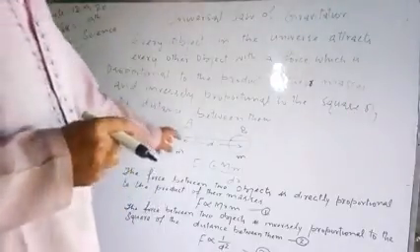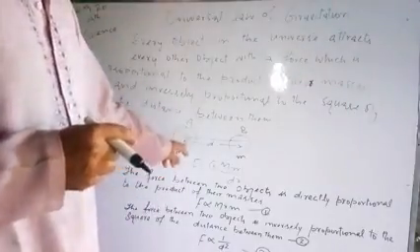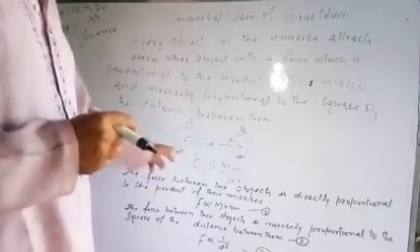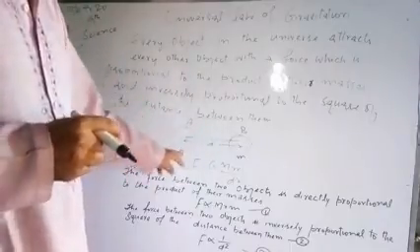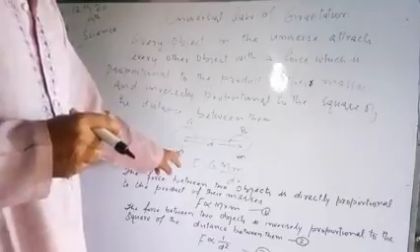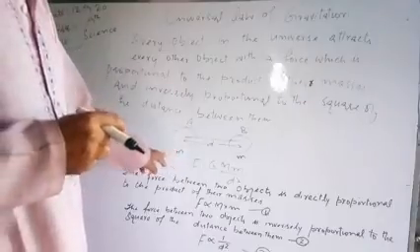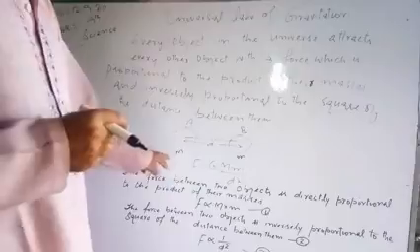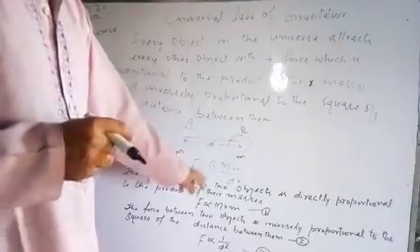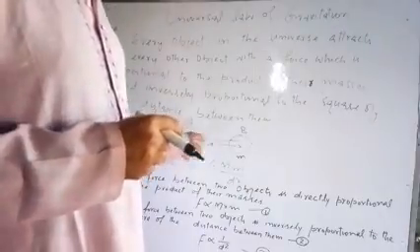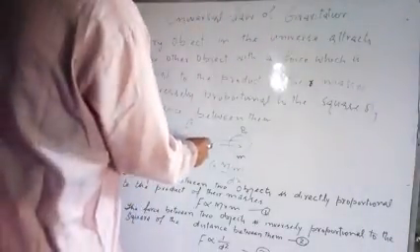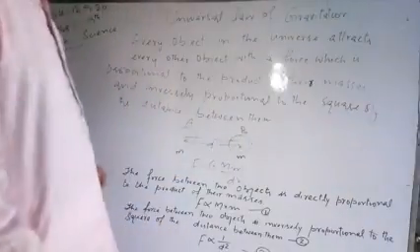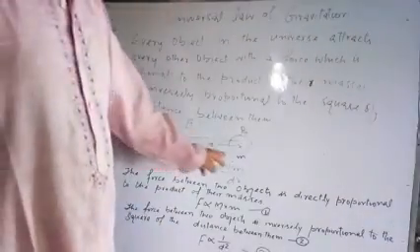So if we take two objects A and B, here I have made a diagram and shown the distance D between them. A and B are two objects and they have masses. I have shown this mass by capital M and the mass of the other object by small m. So I have taken two objects, A and B, and the distance between them is D. Their masses are M and m.